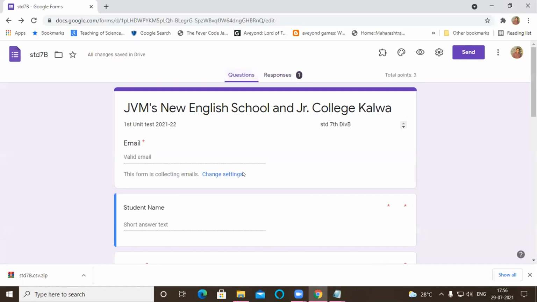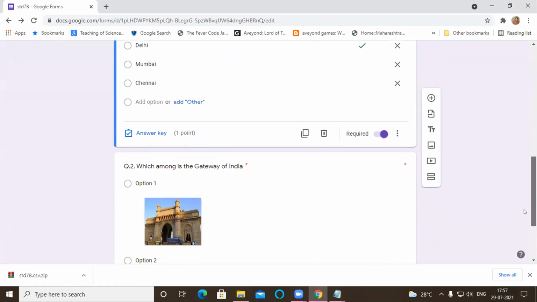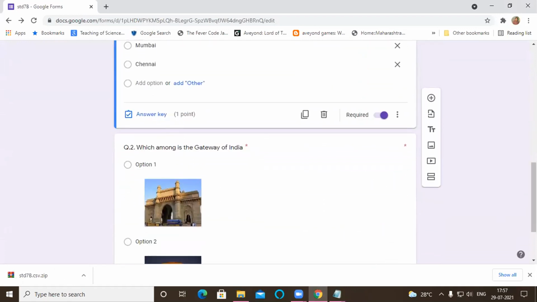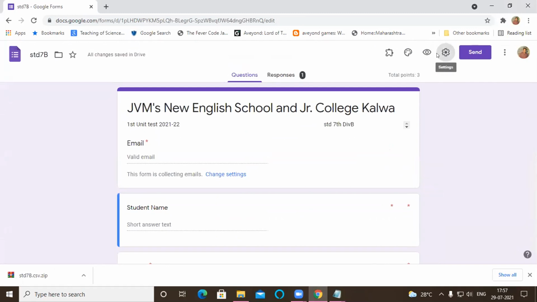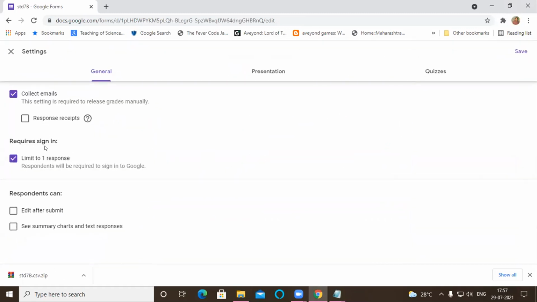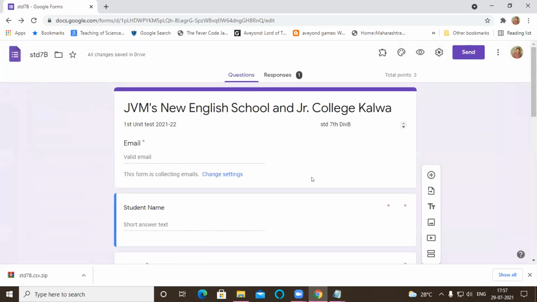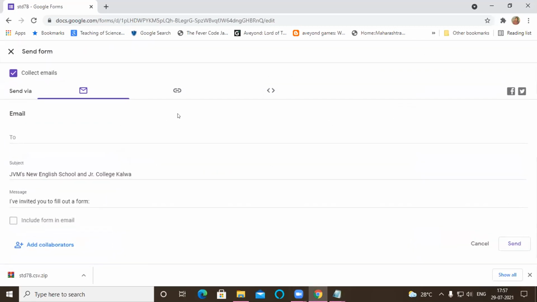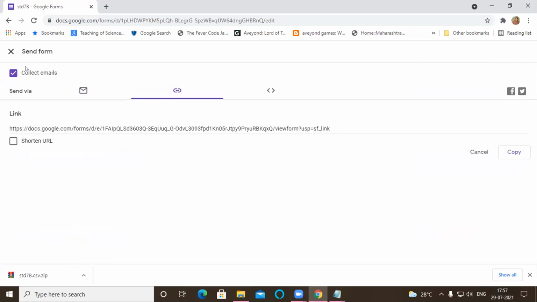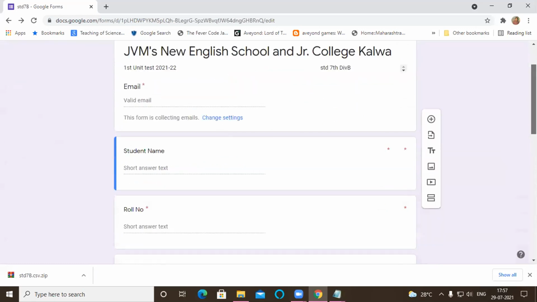Now let's discuss the steps. These are the activities we have to do. First, we have to design. Once the design is completed, we have to check the answer key here. Then go to the settings and do some important settings, like limit to one response and quizzes. Remove all the checkboxes here, and later after a manual review, take this option. Otherwise, if you take this first option, which is the default, the students can see the results immediately. Afterwards we click the send button, create a link from here, and you can shorten this link. This way you have to do all this procedure during the exam.